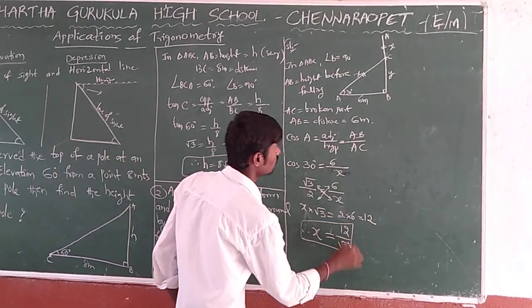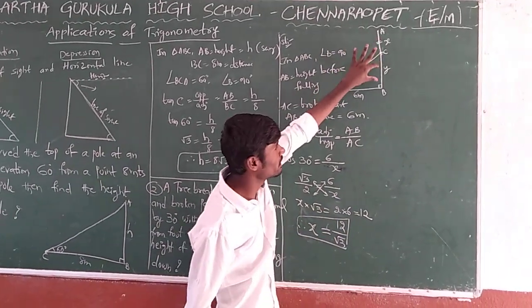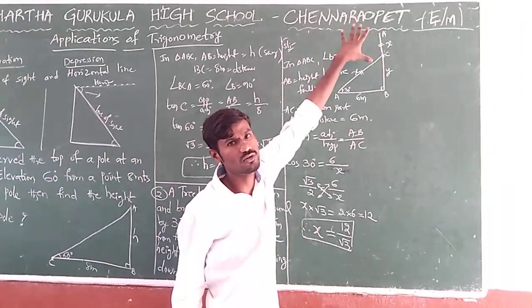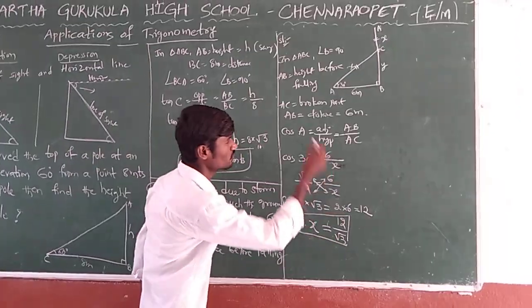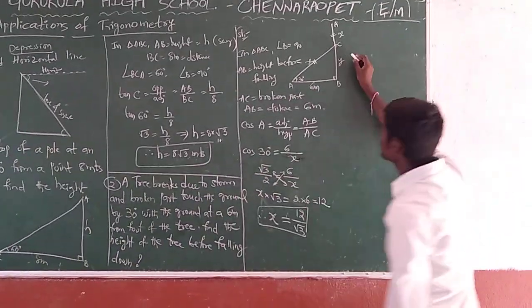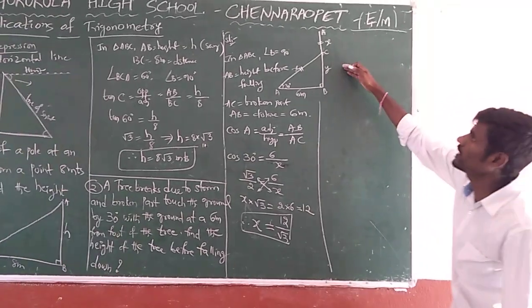Okay, one part we know, x we know. If you find another part, then we can find the total height of the tree. So x equals 12 by root 3. Now let us consider finding y.